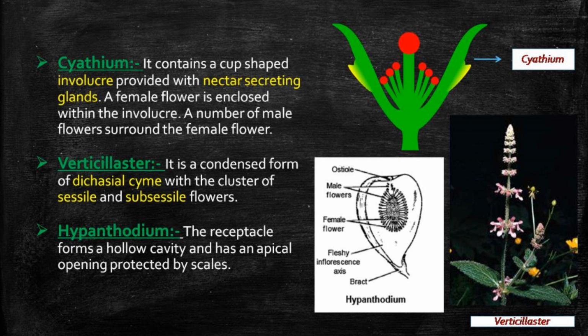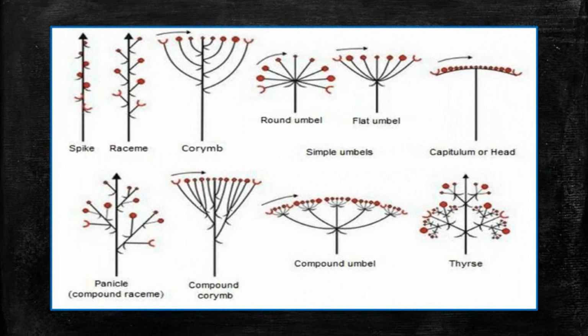Next, the hypanthodium. The receptacle forms a hollow cavity and has an apical opening protected by scales. You can see I have given you the pictures of the cyathium, verticillaster and hypanthodium inflorescence. It is the picture of the various types of inflorescence found in flowering plants.